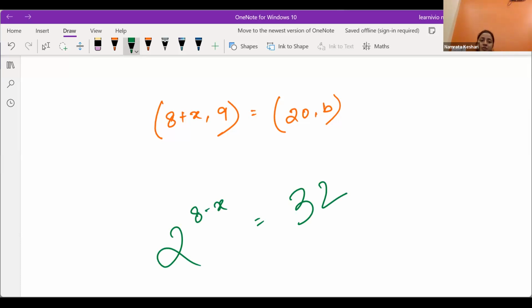This is from the first chapter. Mom, is x 3? Yeah, it is 3. Okay.